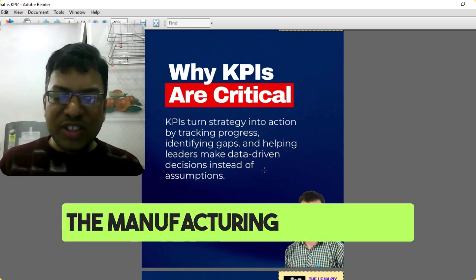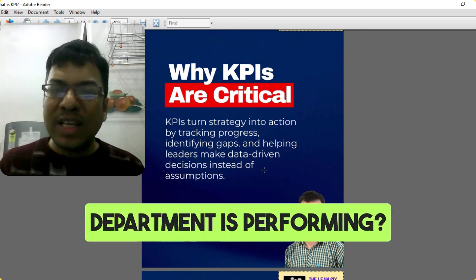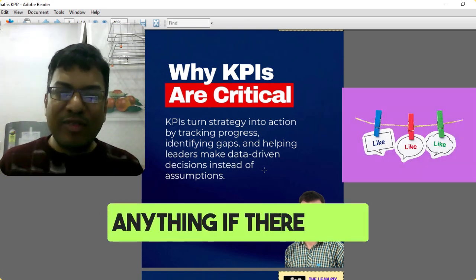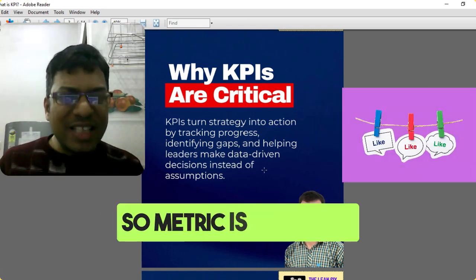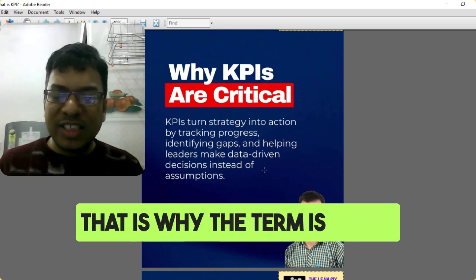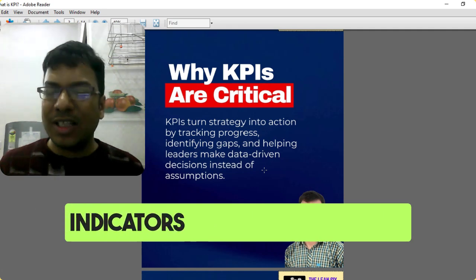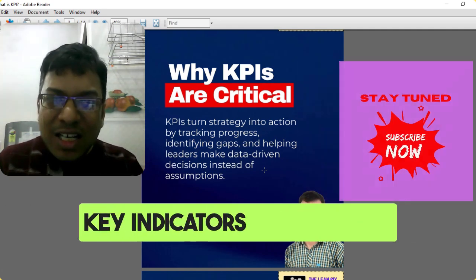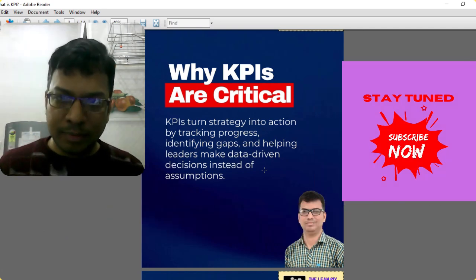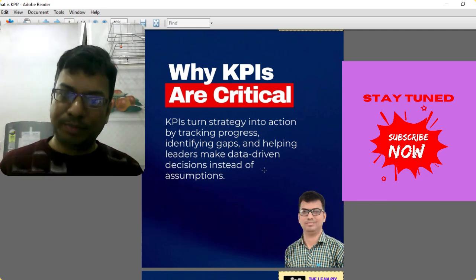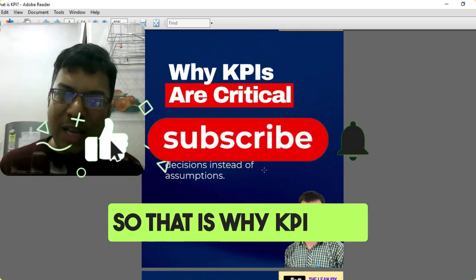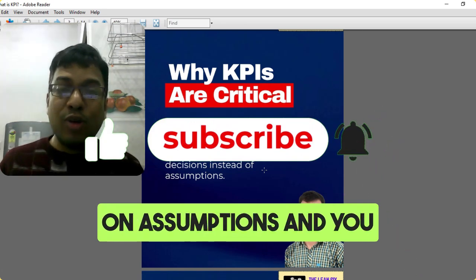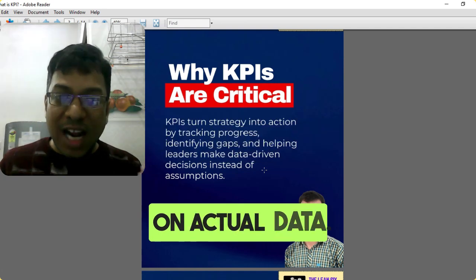If I'm asking the manufacturing department how your manufacturing department is performing, that manufacturing leader cannot say anything if there is no metric. So a metric is required. That is the term given: key performance indicators. It means in order to measure the performance, some key indicators are required, and these are critical. That's why these are KPIs. So that is why KPI is so important to understand, so that you should not focus on assumptions and you can take decisions based on actual data.